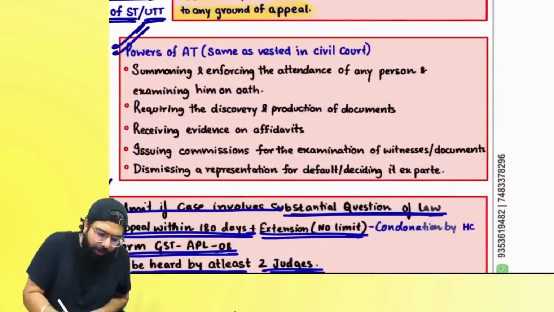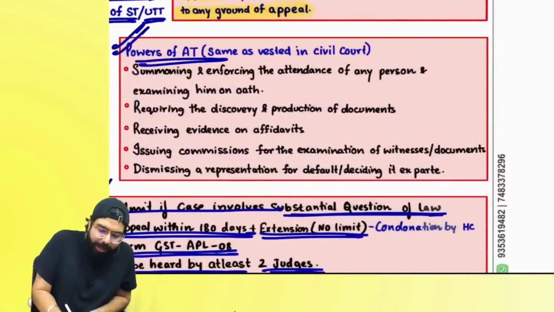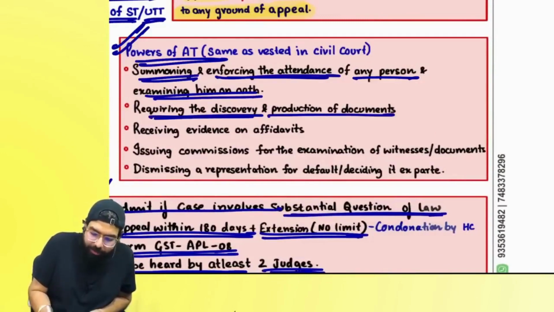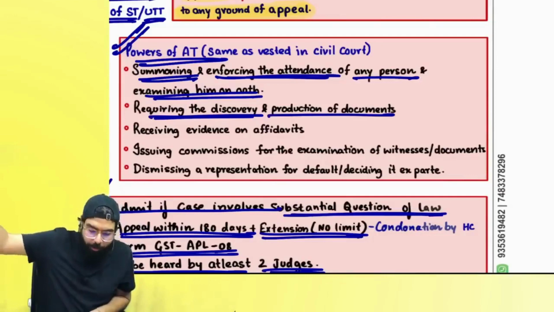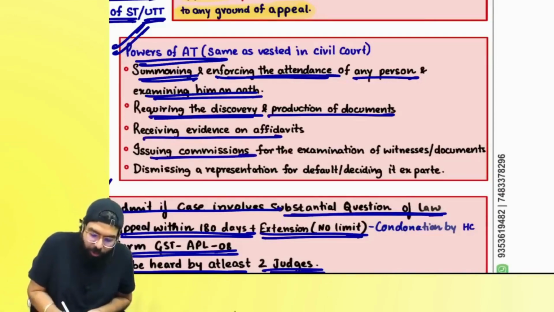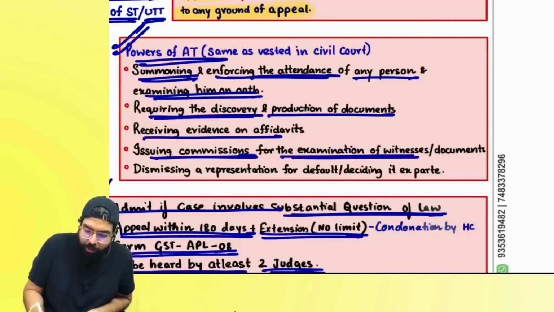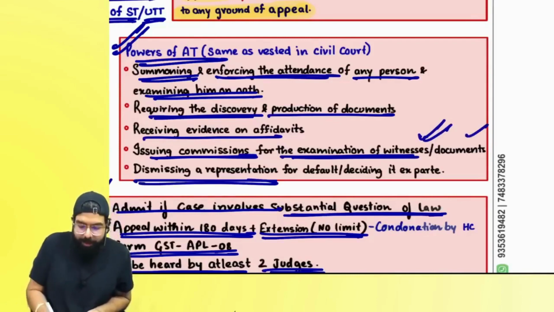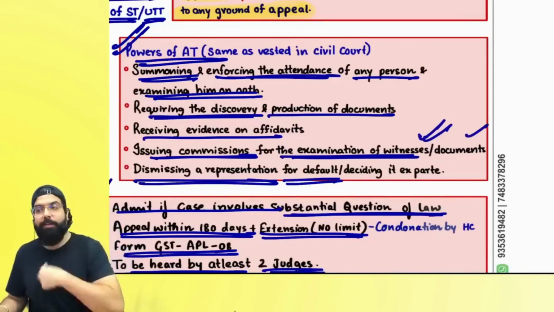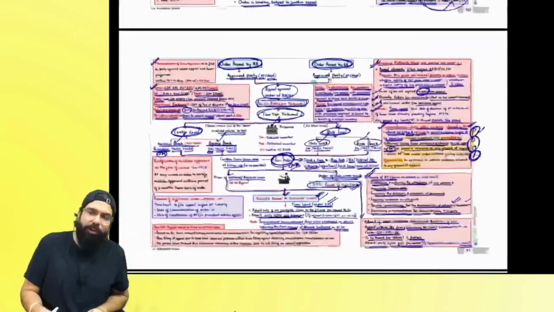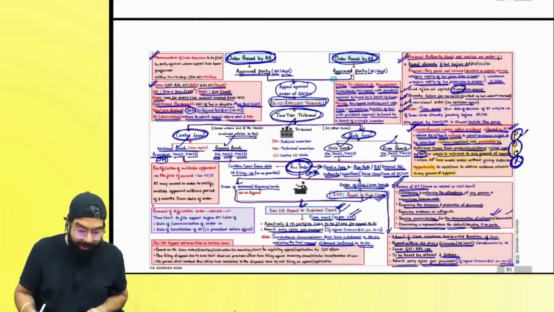Sir, what are the powers of the appellate tribunal? They can summon and enforce the attendance of any person and examine him on oath. They can require the discovery and production of documents. They can tell you, hey, get your books of account. They can receive evidence on affidavit. They can issue commission orders for going ahead and doing what? Examination of witness or document. They can also dismiss a representation for default. You have not come, they can dismiss your appeal. Or they can decide it ex parte also. You did not come, so what? We will decide it. Right, everyone?